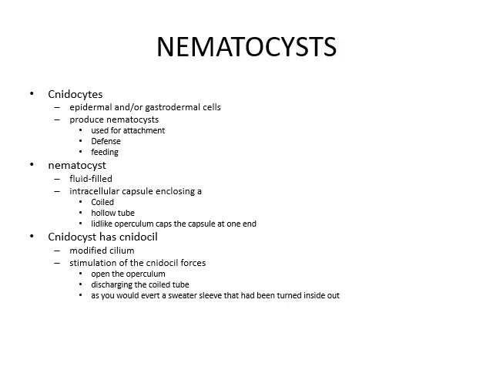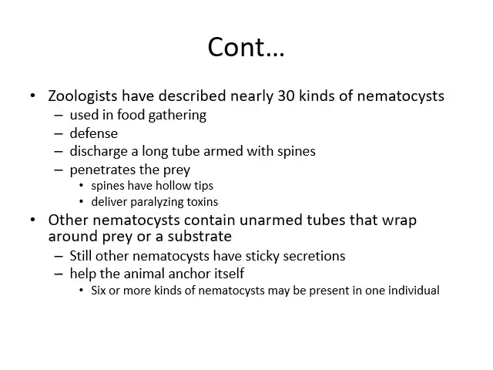Nematocyst is basically a fluid-filled intracellular capsule enclosing a coiled hollow tube, and a lid-like operculum caps the capsule at one end. The cnidocyte has a cnidocil, a modified cilium, and stimulation of the cnidocil forces open the operculum, discharging the coiled tube as you would evert a sweater sleeve that had been turned inside out.